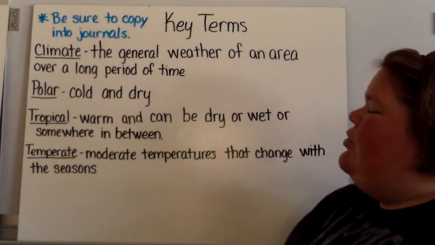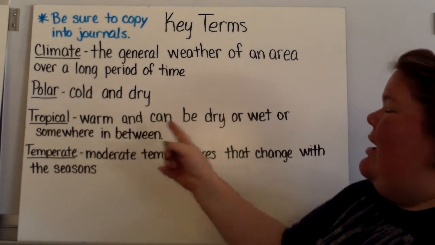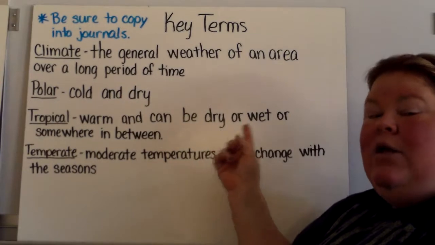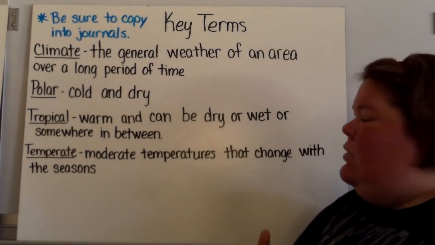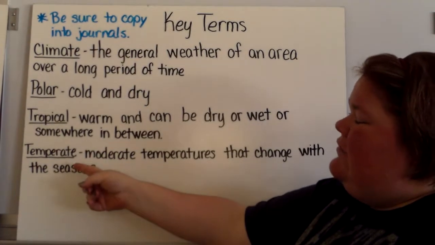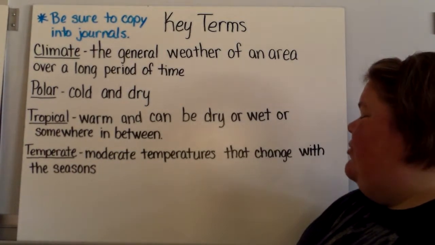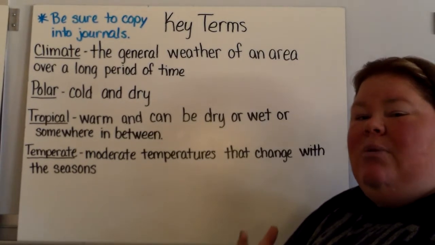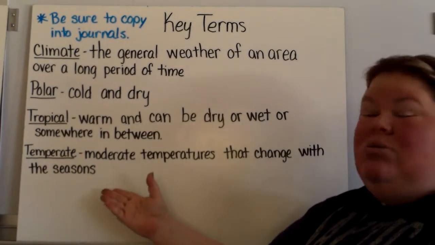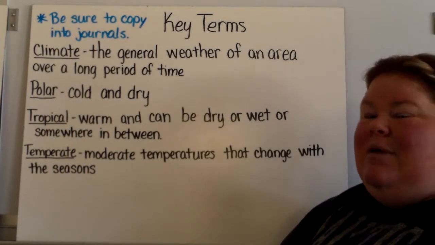Then we have tropical, which is warm and can be dry, or it can be wet, or it could be somewhere in between. Then the third one is temperate, which has moderate temperatures that change with the seasons. So if you live in an area where you have seasons, then you live in a temperate climate.